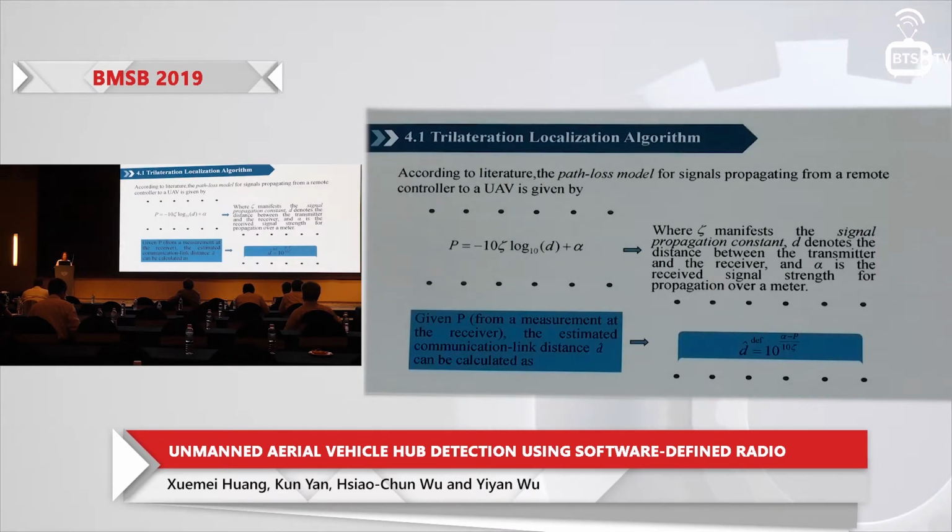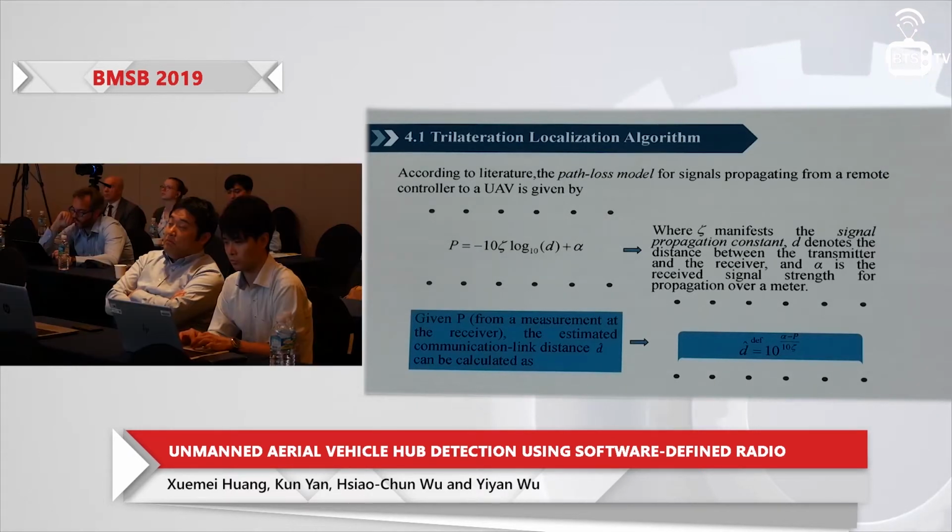It is easy. We just use the path loss model for signal propagating from a remote controller to a UAV, which is given by this. And in this equation, P is given, zeta is the propagation constant, and alpha is the estimated RSSI power we just estimated. So for this equation, it is easy to estimate the distance.